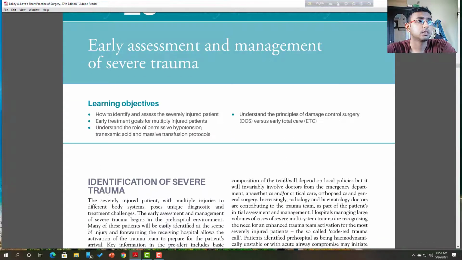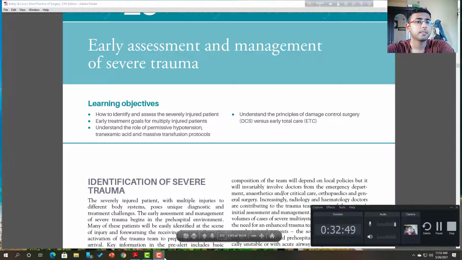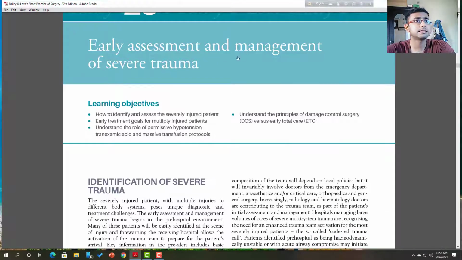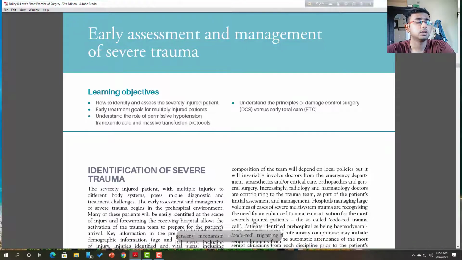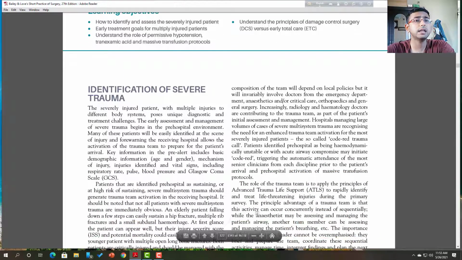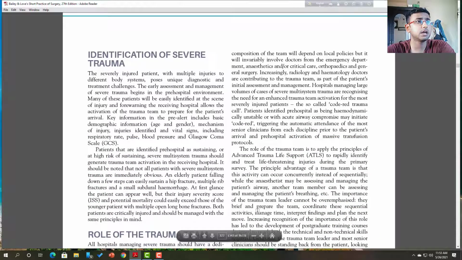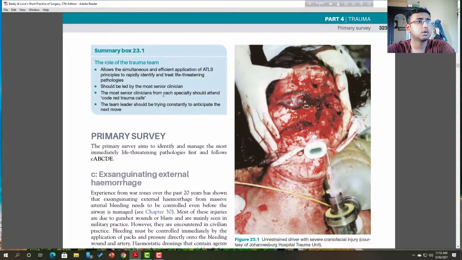Okay, thank you. Another one is the early assessment and the management of severe trauma. How can you identify the early assessment? There is a role of the trauma team. Early assessment depends on your team, because if your team is very active, then you can manage it as early as possible.